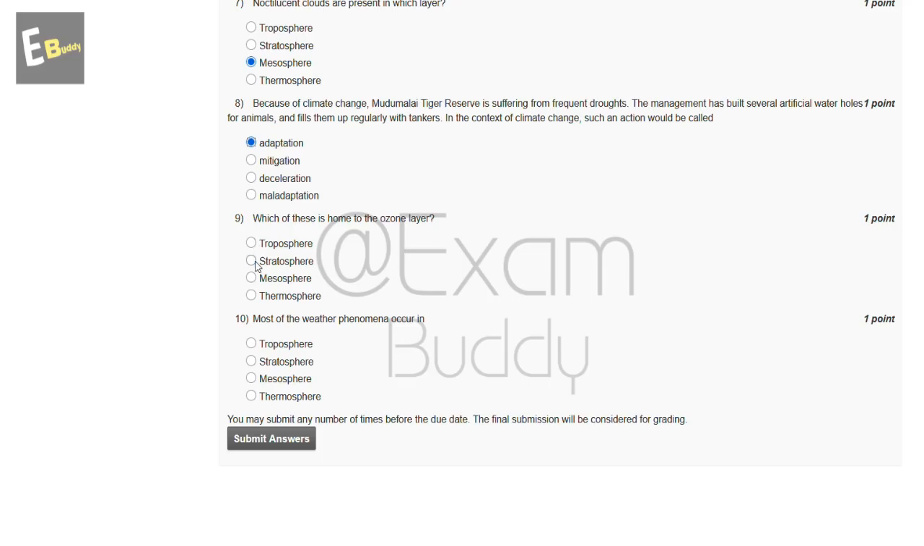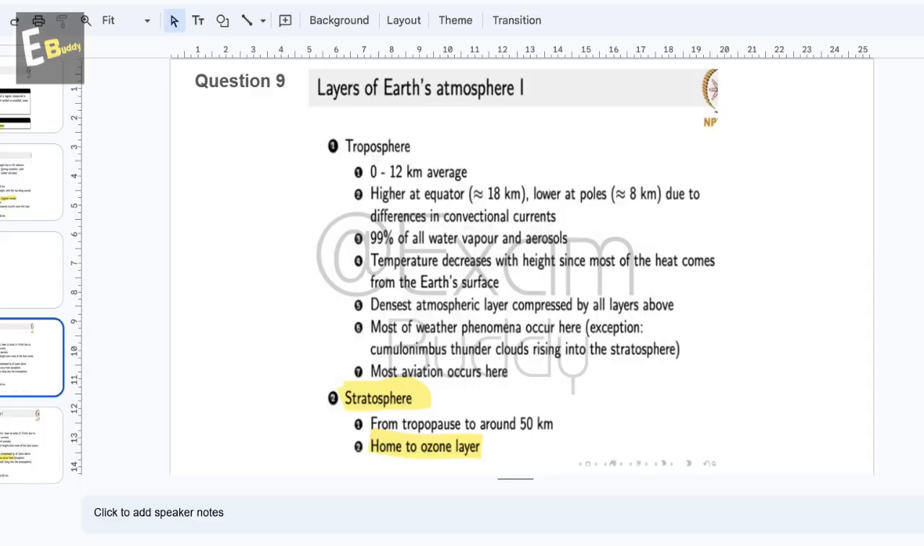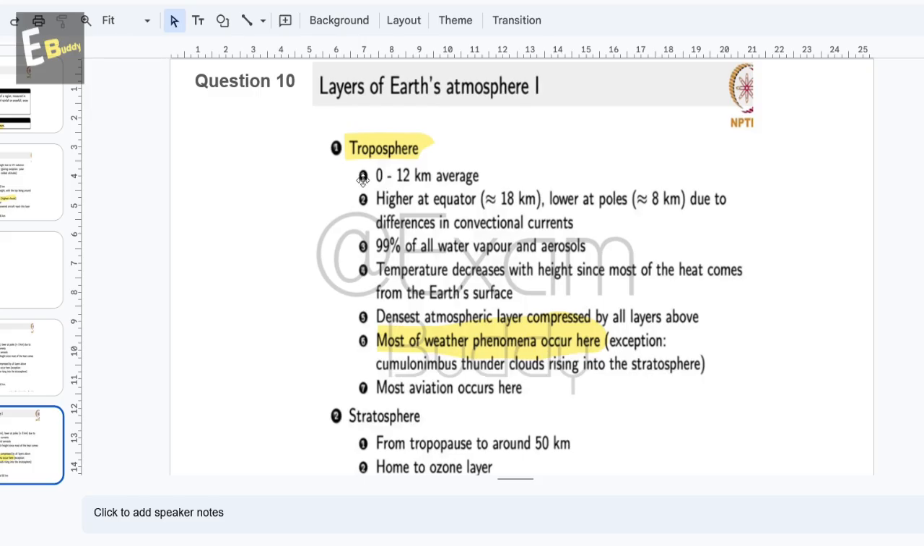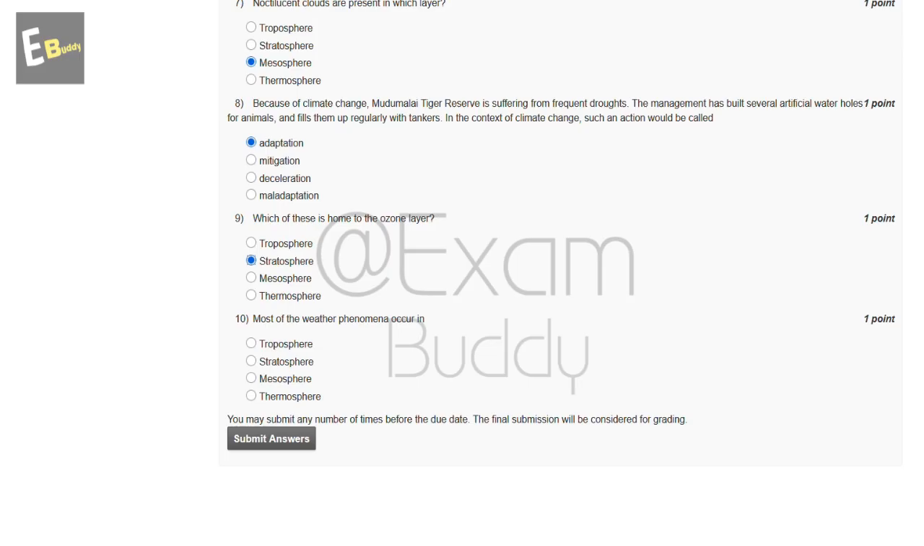Now the 10th question is, most of the weather phenomena occur in. The options are troposphere, stratosphere, mesosphere, thermosphere. So let's check the answer of our 10th question. Troposphere: most of the weather phenomena occur here. So the answer of our 10th question is A, troposphere. Now submit your answers.